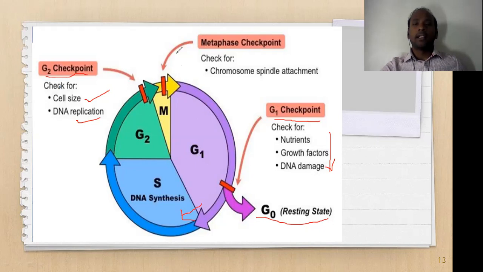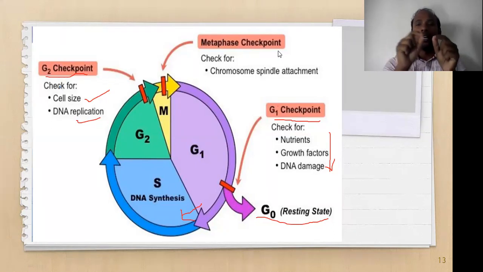Then next, we call this the metaphase checkpoint. This metaphase checkpoint is present at the metaphase to anaphase point. This is very important. It ensures that the chromosome spindle attachment is properly aligned or not. So what does it mean? If all the events are successfully done, then the cell has to enter into M phase.